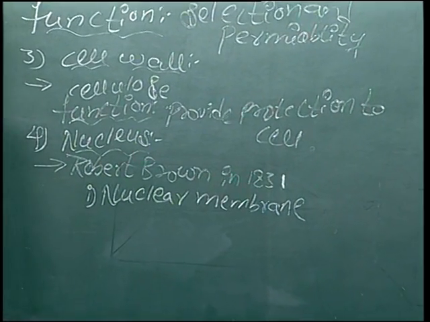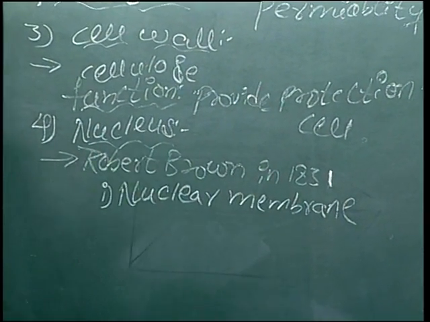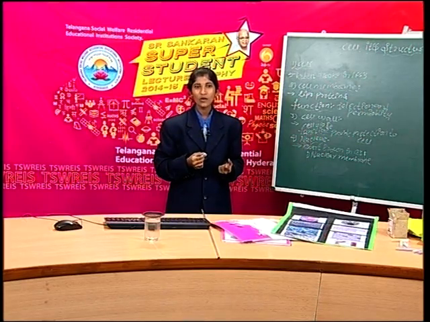In our body, a number of cells are present. Do all these cells have a nuclear membrane? No, some cells do not have a nuclear membrane. Those cells we call prokaryotic cells. What is an example of prokaryotic cells? Bacteria, blue-green algae, amoeba. Cells that do not contain a nuclear membrane are prokaryotic.